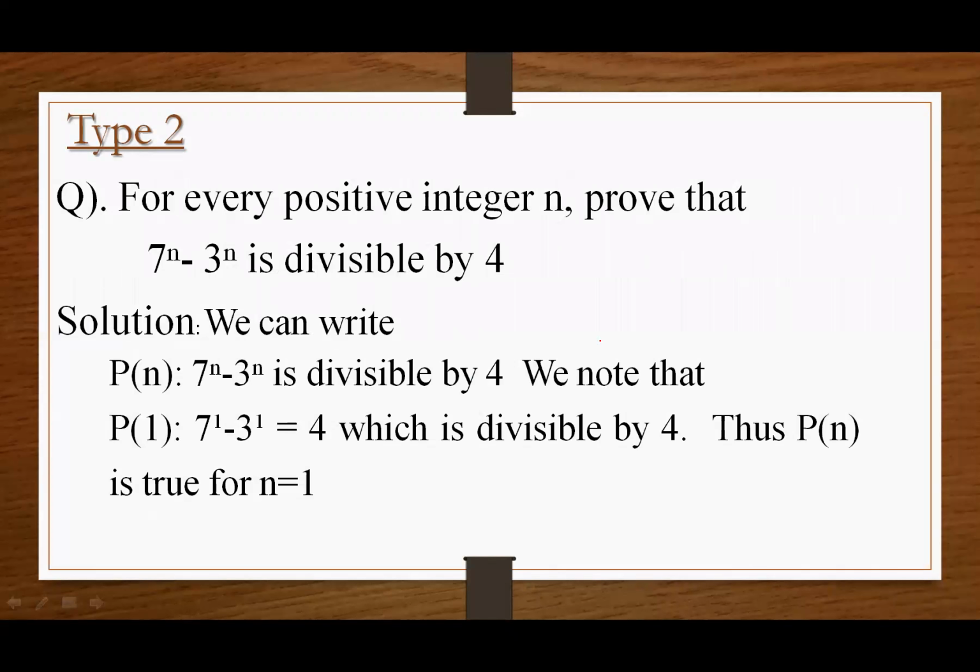Type 2. Question is, for every positive integer n, prove that 7 to the power n minus 3 to the power n is divisible by 4. Solution. We can write P(n) equal to 7 to the power n minus 3 to the power n is divisible by 4. We note that P(1) equal to 7 to the power 1 minus 3 to the power 1 equal to 4, which is divisible by 4. Thus, P(n) is true for n equal to 1.